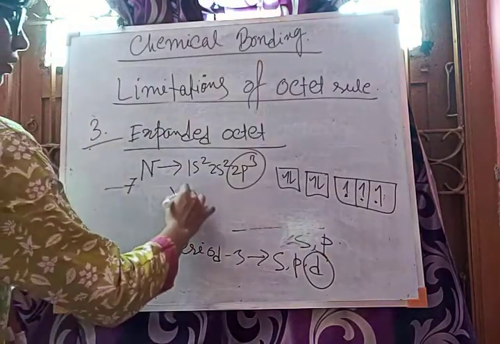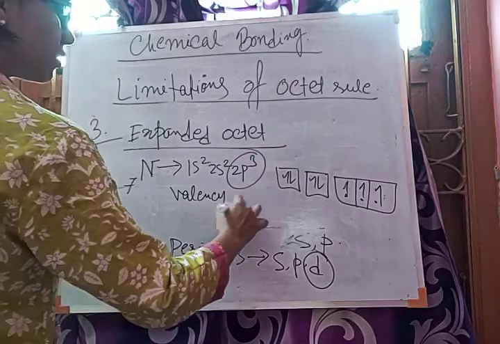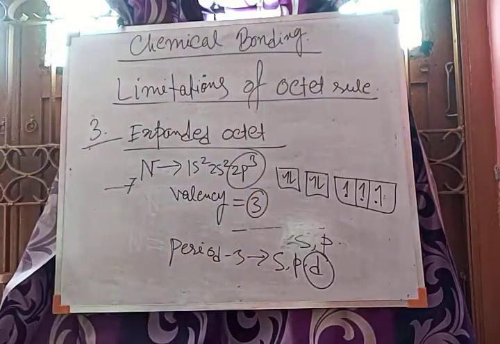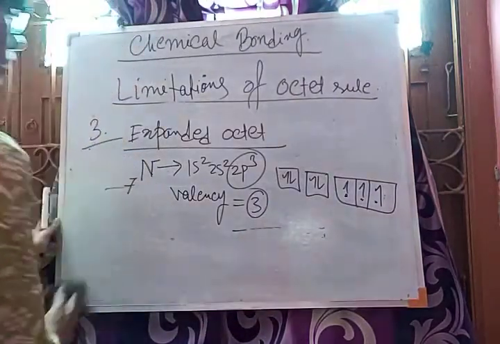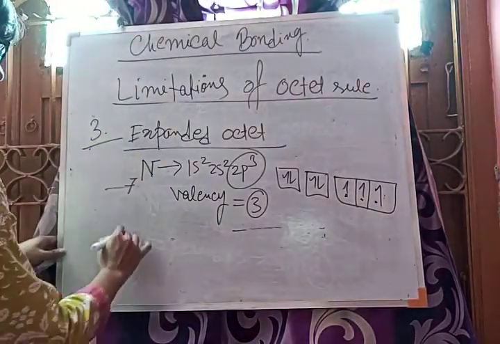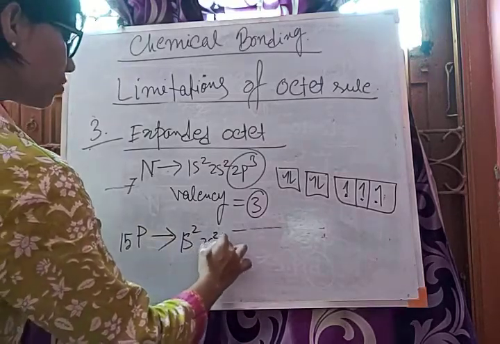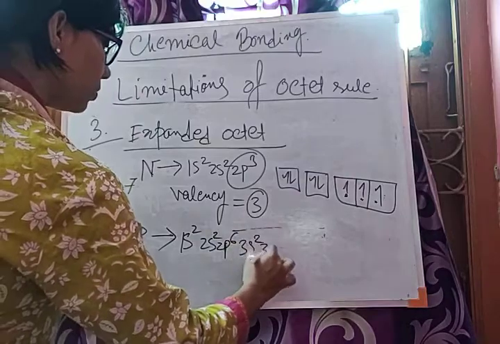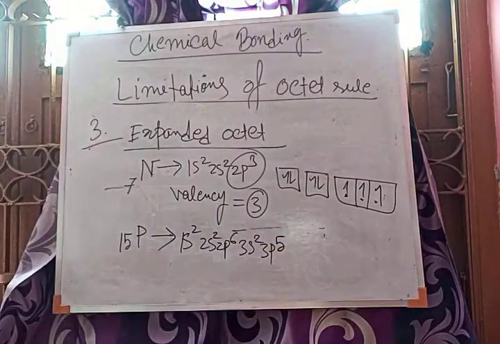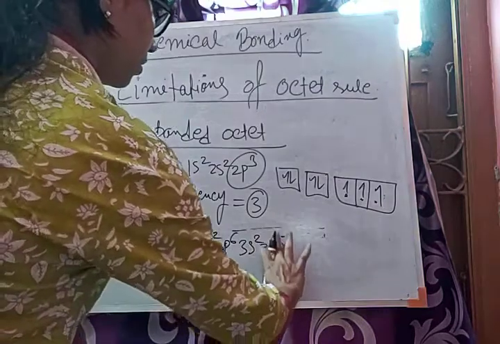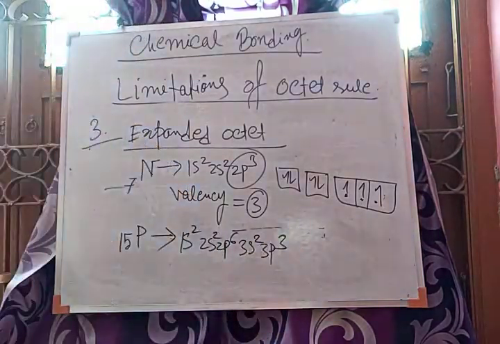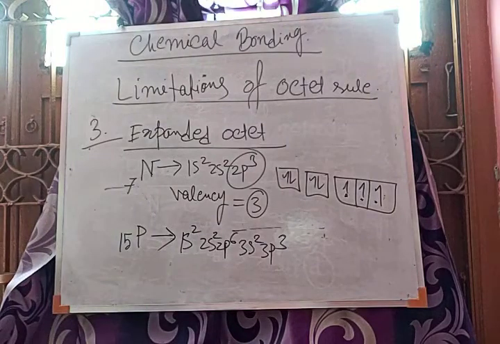So valency is 3. Now when we go down the same group, after nitrogen there is phosphorus. In case of phosphorus, 15, it is 1s2, 2s2, 2p6, 3s2, 3p3.